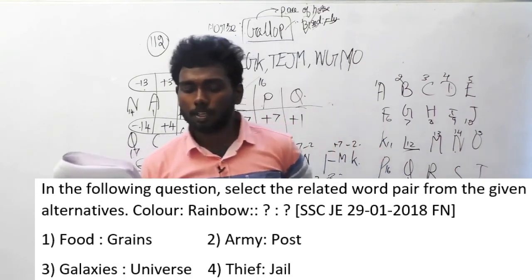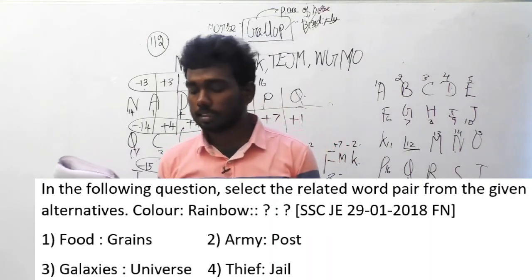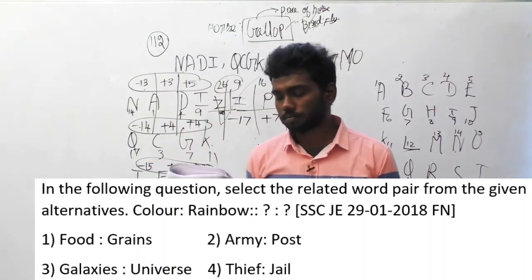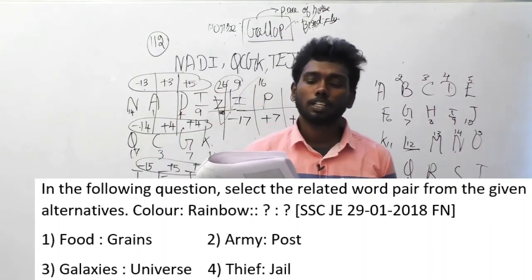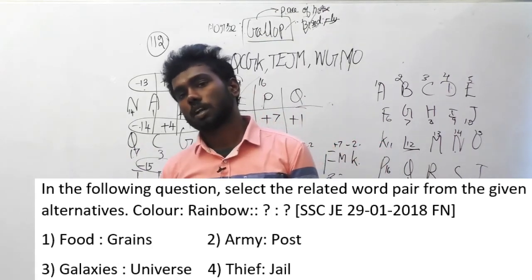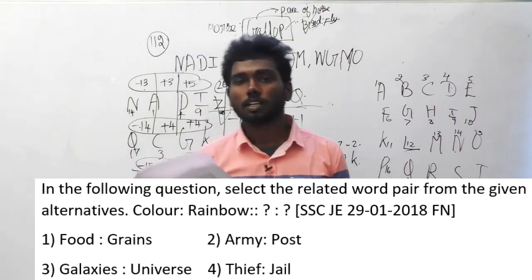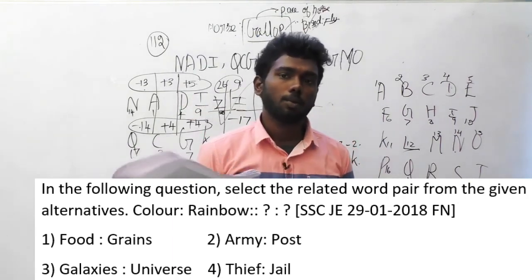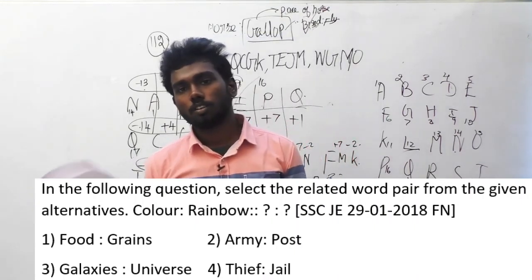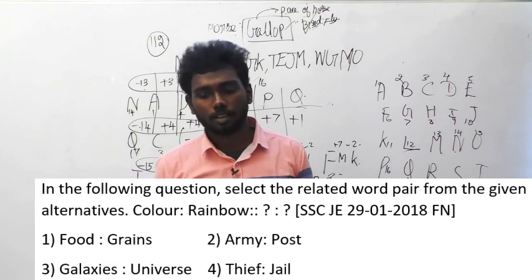Option B, army is to post. Option C, galaxy is to universe. Option D, thief is to jail. If you look at the options carefully, color is to rainbow means a rainbow has different colors. In the same way, the universe has galaxies. So that's the logic, and the answer is option 3.